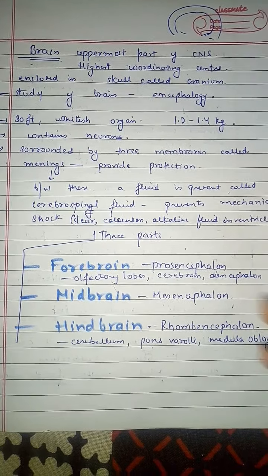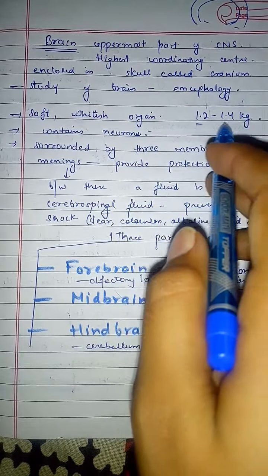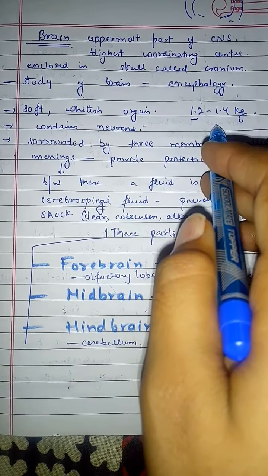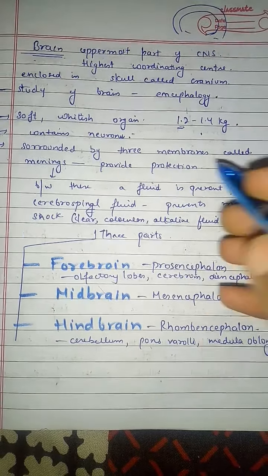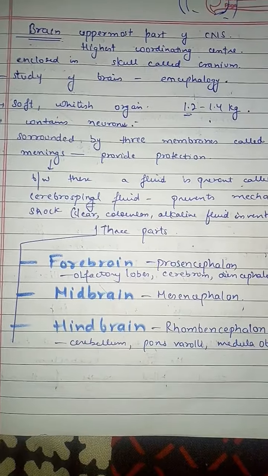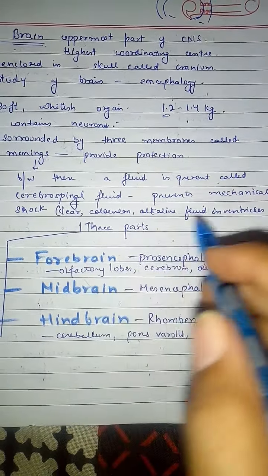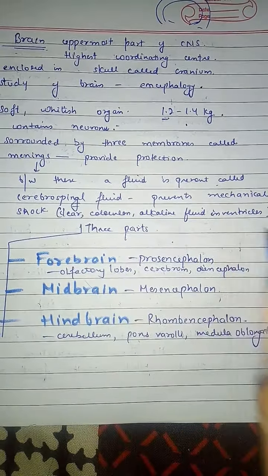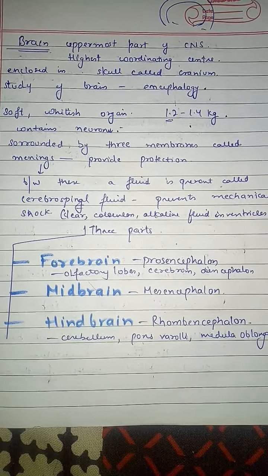Now, what is the brain? The brain is a soft whitish organ weighing mainly about 1.2 to 1.4 kg. It contains neurons. It is surrounded by three membranes called meninges. Meninges provide protection. In these meninges there is a fluid called cerebrospinal fluid, and this fluid prevents mechanical shock. This is a clear, colorless, alkaline fluid present in the ventricles of the brain. There are about 4 ventricles of the brain.